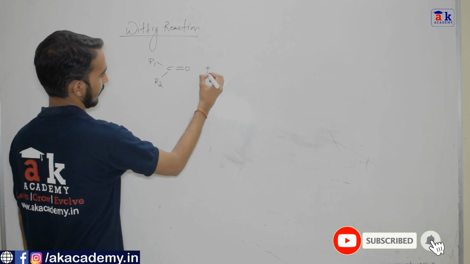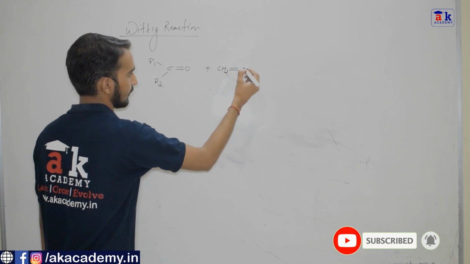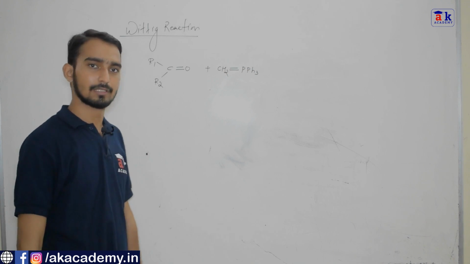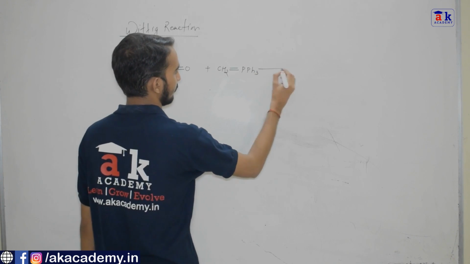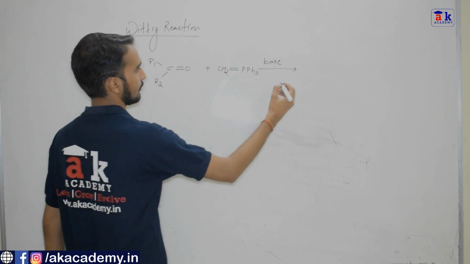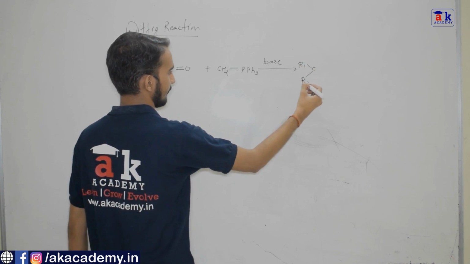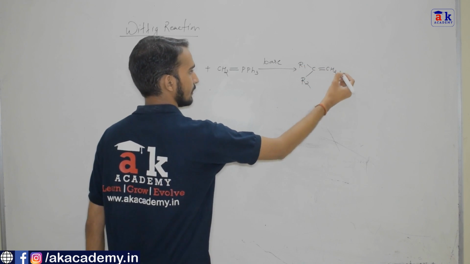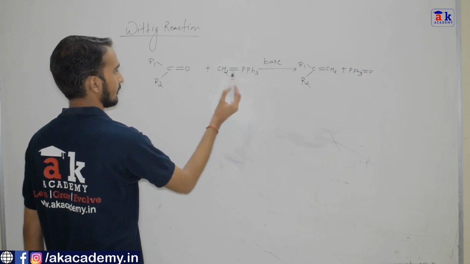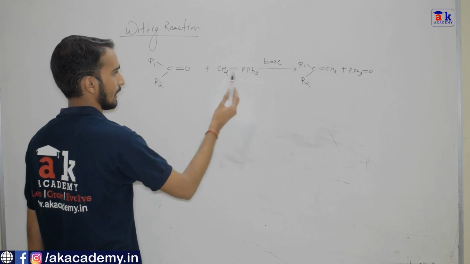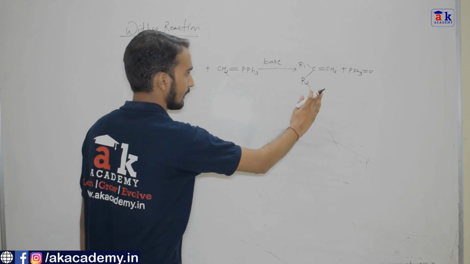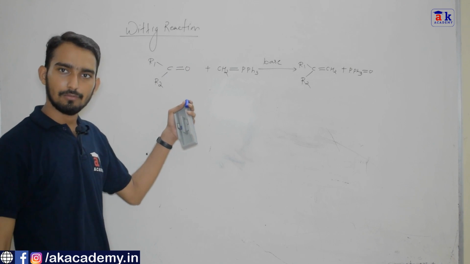And we treat this carbonyl compound with triphenylphosphine derivative in presence of base to give alkene, and this Ph3P=O is removed as a byproduct, and what we get is alkene. So this is our carbonyl compound which may be either aldehyde or ketone, and this is our alkene. This is the general scheme of Wittig reaction.